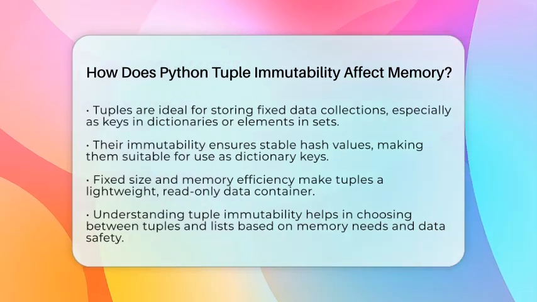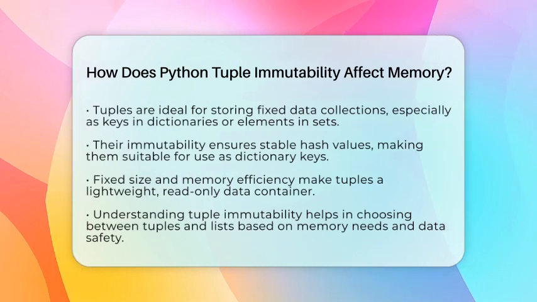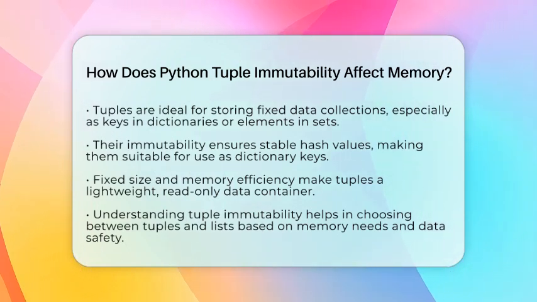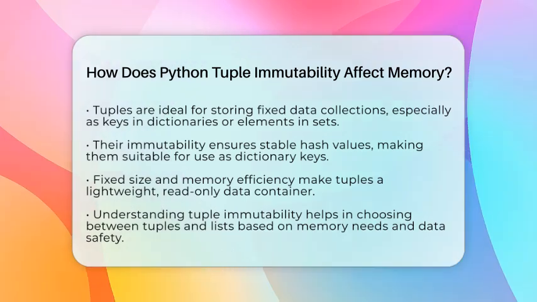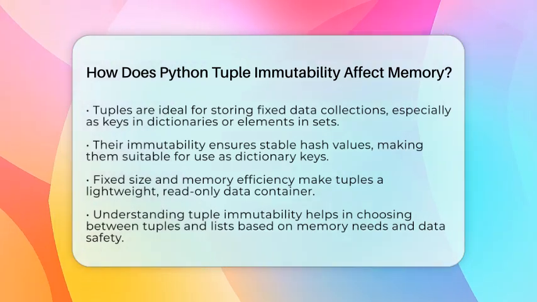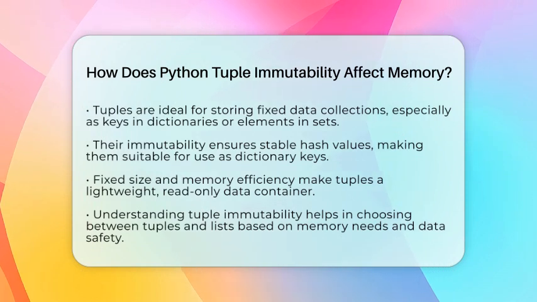To sum up, Python's tuple immutability affects memory by allowing shared references, fixed memory allocation, and efficient copying. It also means that if mutable objects are inside a tuple, changes can happen indirectly. Knowing this helps you decide when to use tuples instead of lists, especially when you want to save memory and keep your data safe from accidental changes.